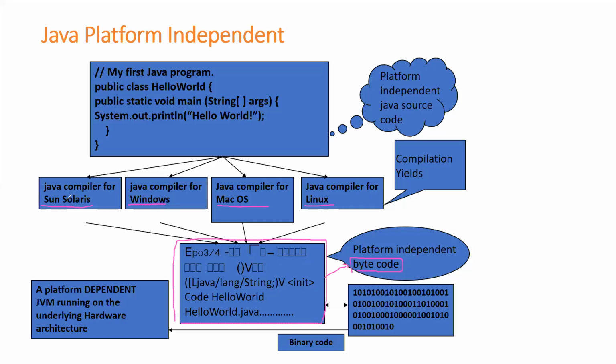Now I can compile in Sun Solaris and run the program in Linux. Not only that, I can run it in Mac OS. Otherwise, I can compile the program in Mac OS and run it in Windows. How is it possible? Because I'm generating a platform independent bytecode. That's why the bytecode is very, very important.